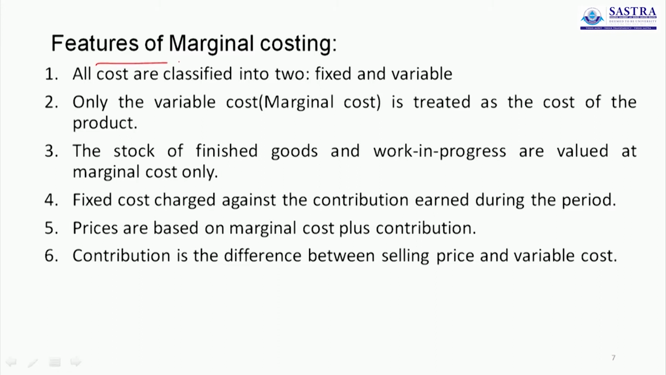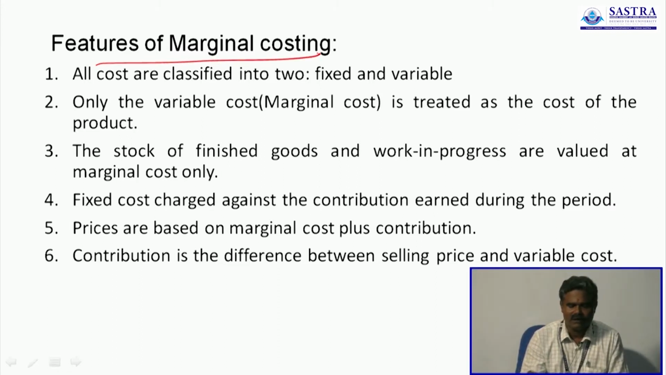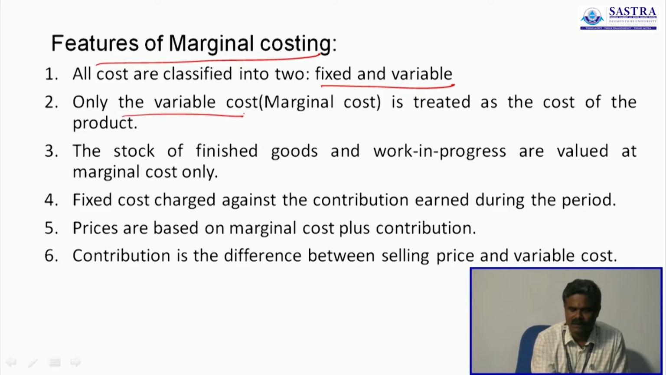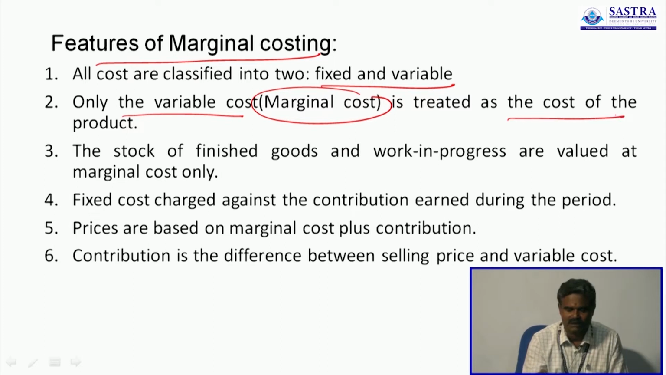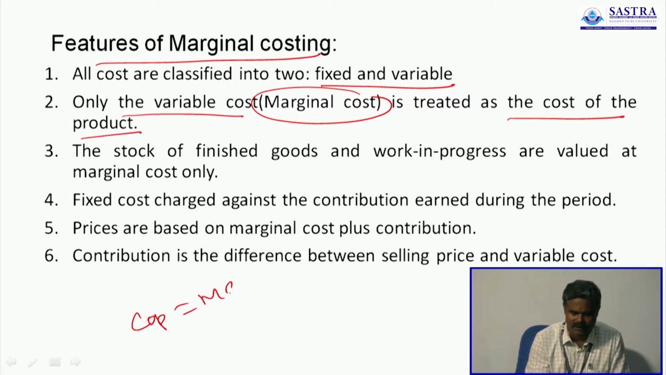Then features of marginal costing. All costs are classified into two: fixed and variable. What is fixed cost and what is variable cost will be discussed later. Only the variable cost is treated as the cost of the product, because marginal cost is known as variable cost. So here, cost of product equals marginal cost.